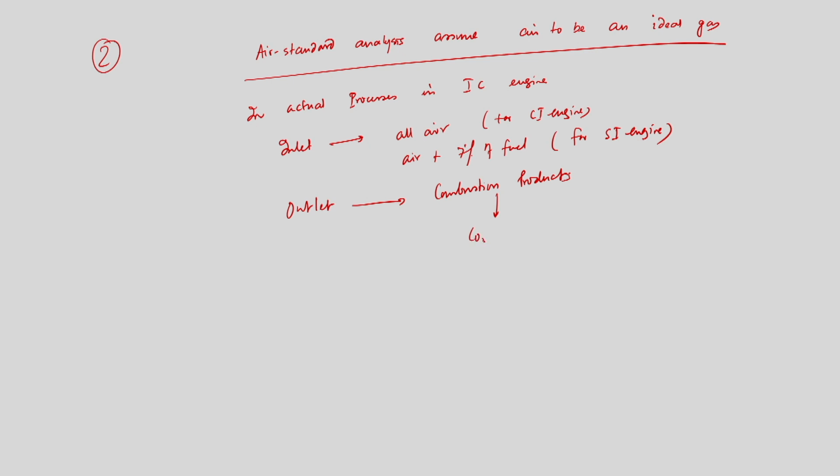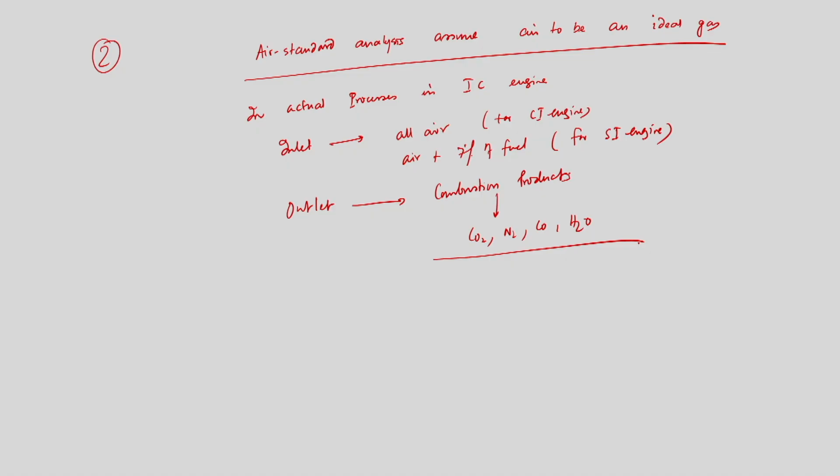It contains CO2, N2, a little bit of CO, H2O, etc. How can you treat the combustion product to be air while you are doing the analysis? So, this is one of the major differences, and for this reason we can't say that the combustion product during the exhaust stroke will be air.